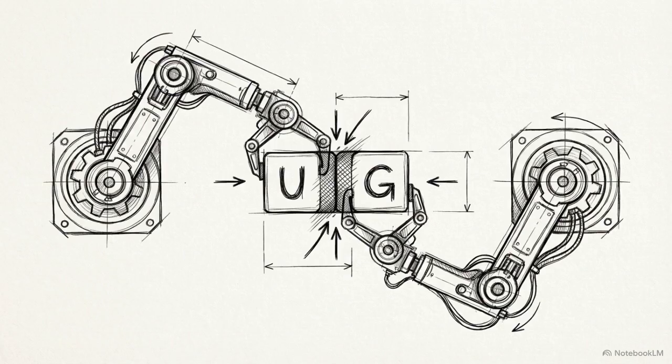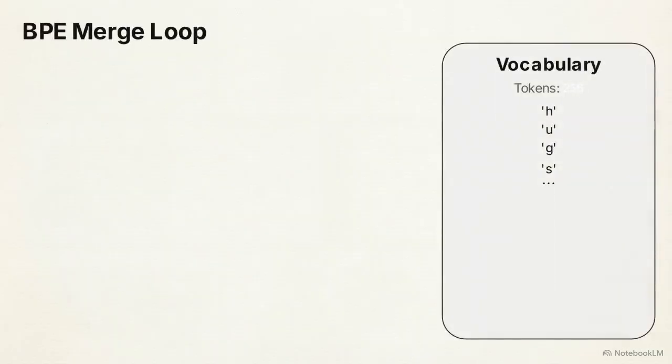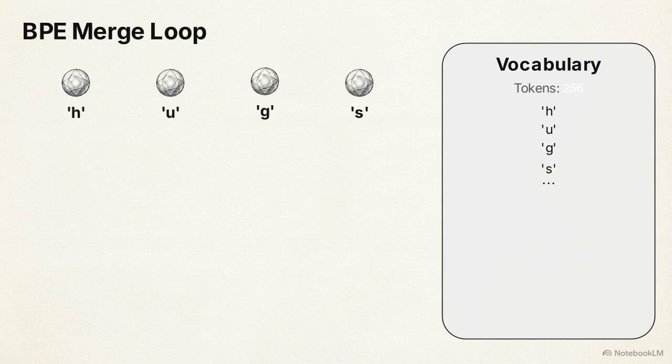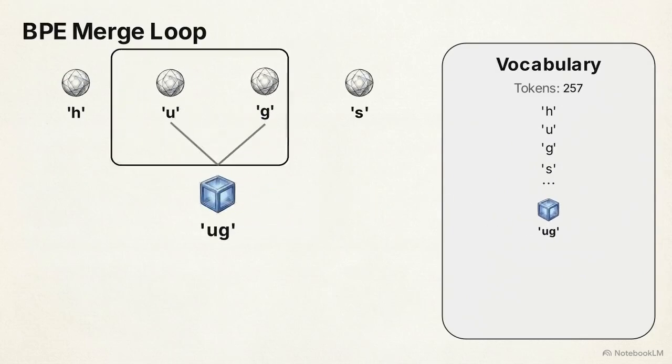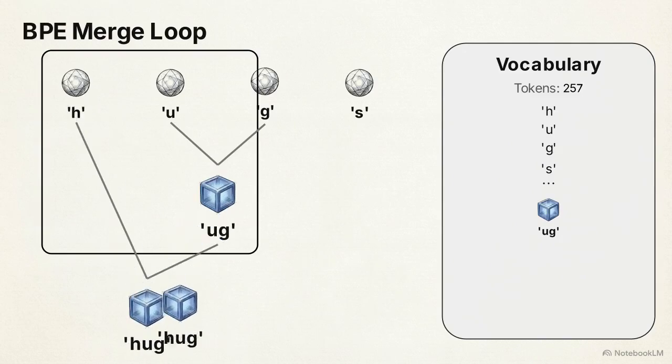BPE operates through a greedy, bottom-up training sequence. It merges adjacent symbols based purely on their highest frequency of co-occurrence across a given corpus. This diagram illustrates the iterative BPE merge loop. The system tallies individual characters, like U and G, merges them into a functional subword, and permanently adds that new block to the vocabulary to be paired again.